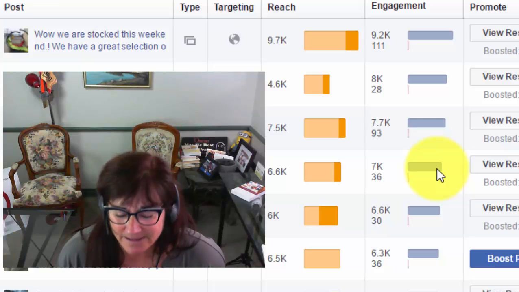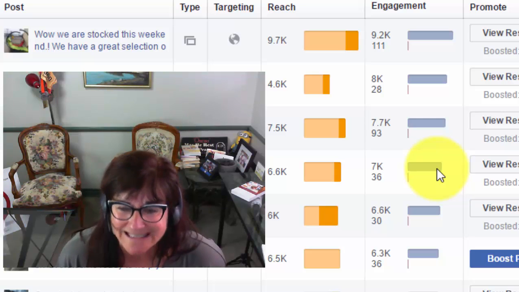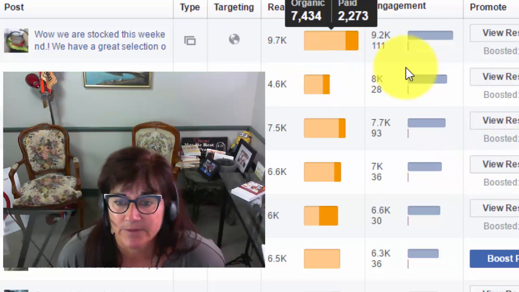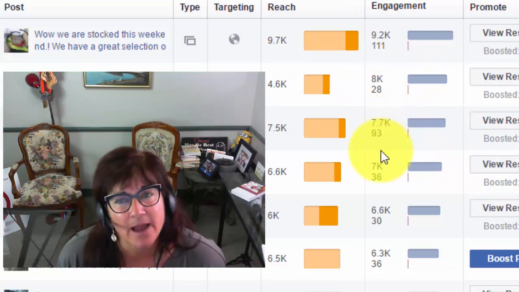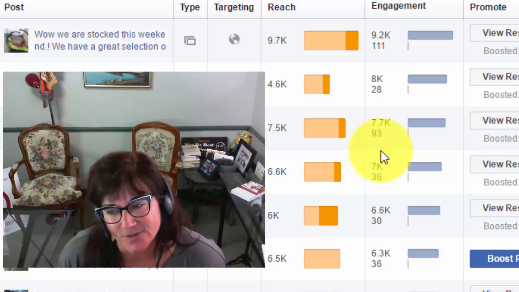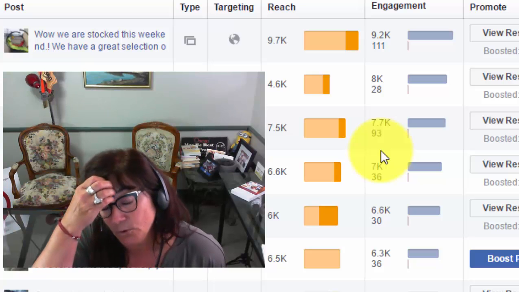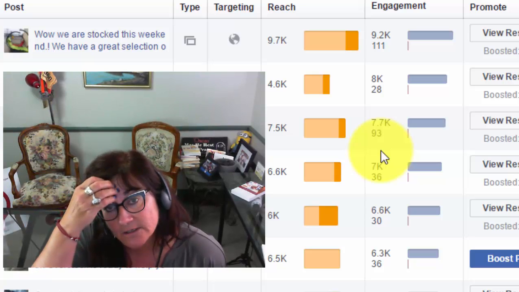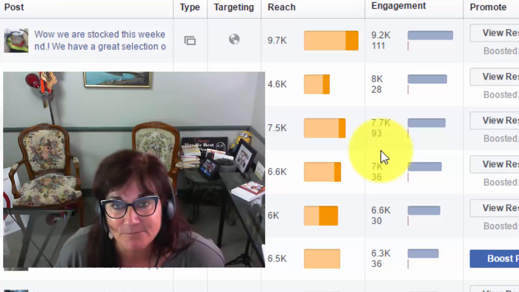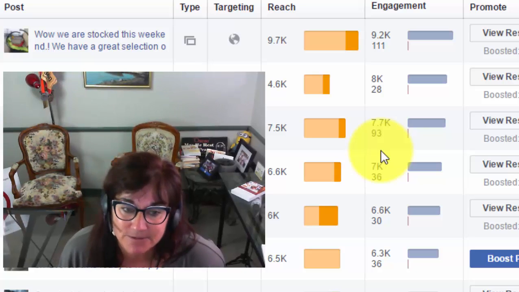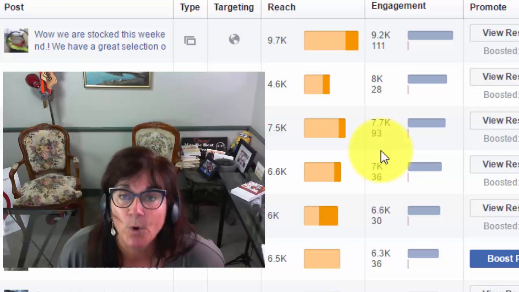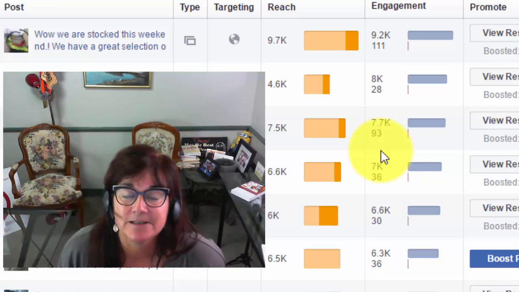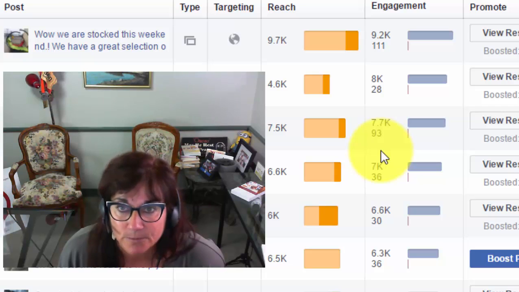And what I find is the quality of the photos is not what's creating the engagement. It's what you're doing with those photos. Don't just push information in people's faces. Ask a question, or ask them to enter a contest, and let them know what the purpose of the photo you're showing them is.